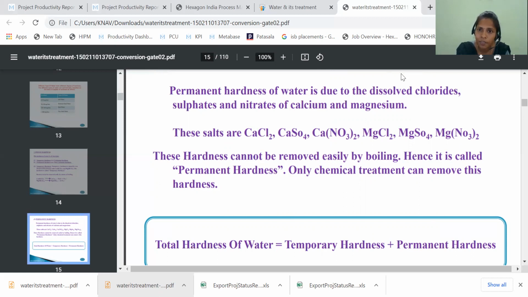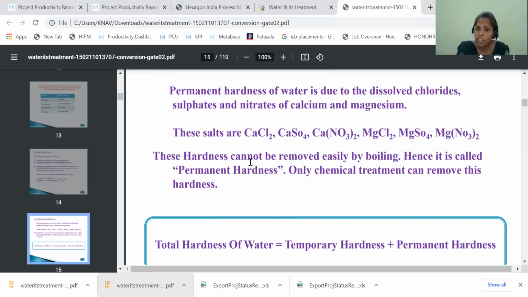So these salts are chlorides of calcium and magnesium, that means calcium chloride, magnesium chloride. Sulfates of calcium and magnesium, that means calcium sulfate, magnesium sulfate. Nitrates of calcium and magnesium, that means calcium nitrate, magnesium nitrate. So here: calcium chloride, calcium sulfate, calcium nitrate, magnesium chloride, magnesium sulfate, magnesium nitrate. These 6 salts are responsible for the permanent hardness.